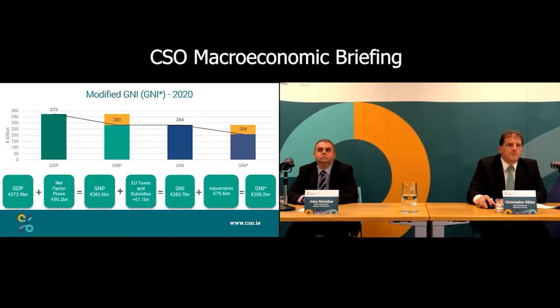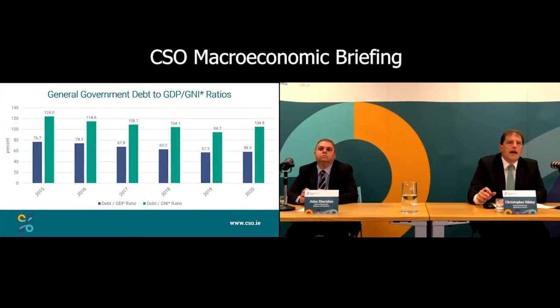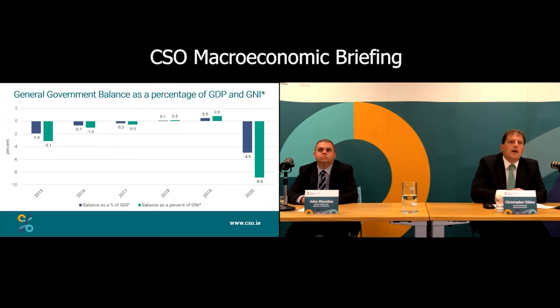So two examples of that: if we take the April government debt numbers and look at those, we can now see that they stand at 58.5% of GDP or 104.8% of GNI star for analysis purposes. And similarly for the deficit, that now stands at minus 4.9% of GDP and minus 8.8% of GNI star. Our government colleagues will have updated data on debt and deficit numbers in the coming days, but that's just to use the latest April government data with today's new denominator to look at those ratios.